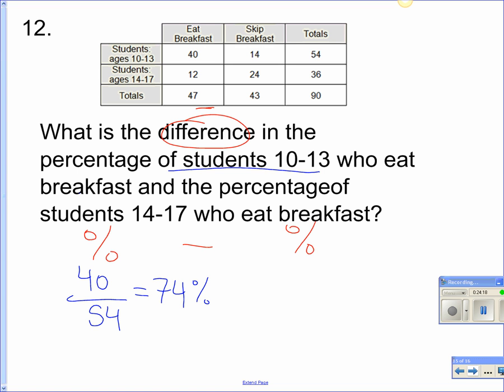All right, and Andrea, help me with this other percent. What does it say? The percent of what? So how many total students are there from 14 to 17? Good. Ethan G., what number is going on top for this one? Yep. And that one gives you 33%.